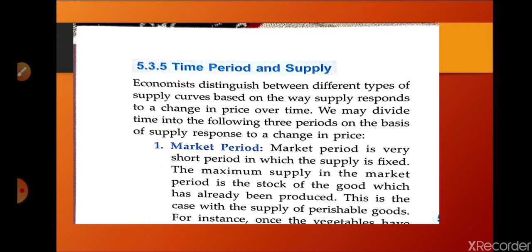So this is known as market period, or very short run period, where supply cannot be adjusted even a single step. Whatever the stock, only that we have to clear. We do not have even a single extra commodity. So I hope you understood that supply is a vertical line, because we cannot increase the supply. Whatever the stock, that only we can sell in the market. That will be clear in the curve which I'll show you afterwards. First let me explain all three conditions together.